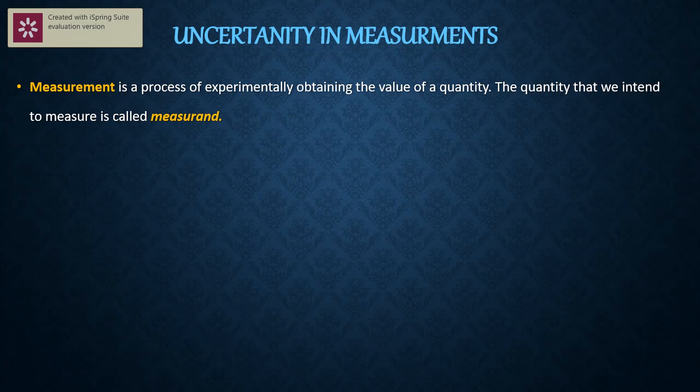For example, if I tell one student to measure the mass of a beaker in the laboratory using the chemical balance, he may say it is around 19.9 gram. The actual value, or the true value, or the exact value that I know is 20 gram. But he expressed it as 19.9 gram.